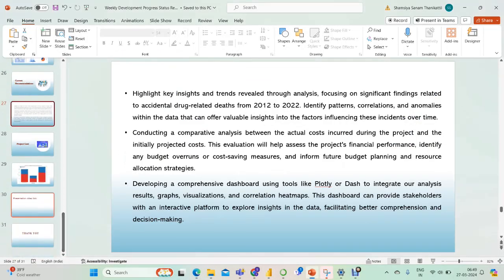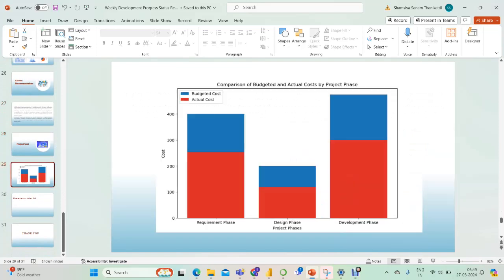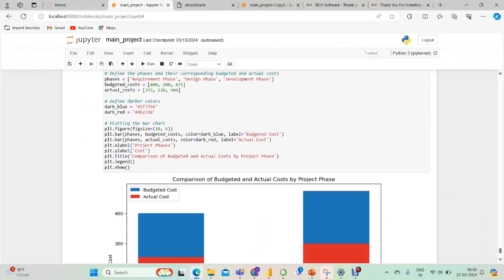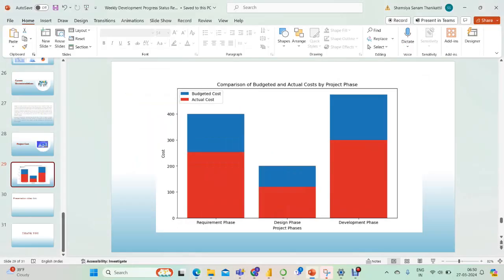And coming to the project cost, this is the graph that we find with budgeted and actual cost for each phase. We can see the budget for requirement phase, design phase, and development phase. We can see the budgeted cost is much more than the actual cost. To find this graph also we put the code in a Jupyter notebook. And these are all about our project.